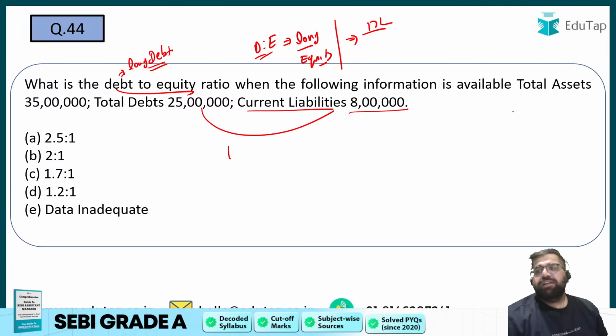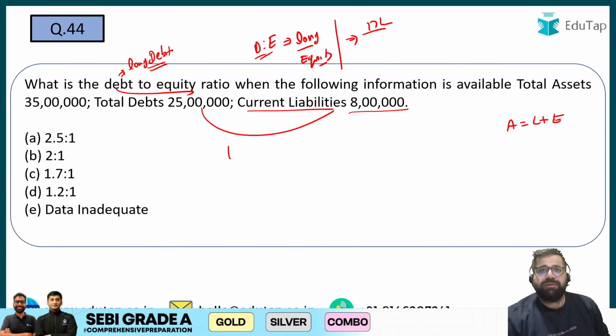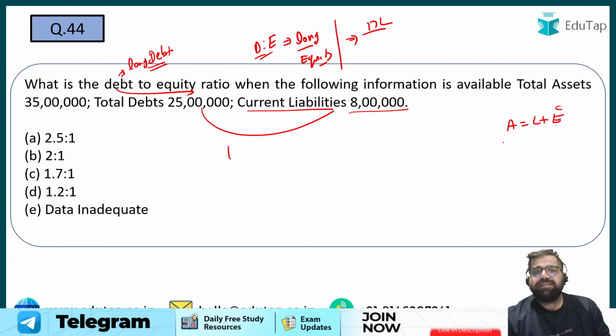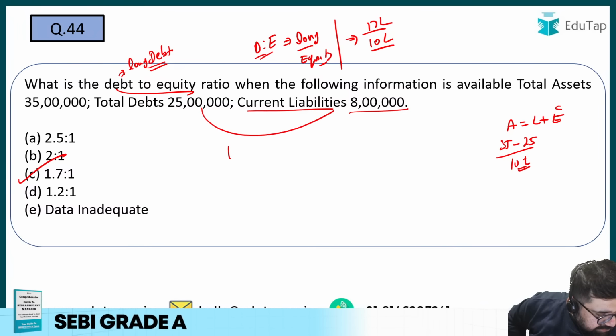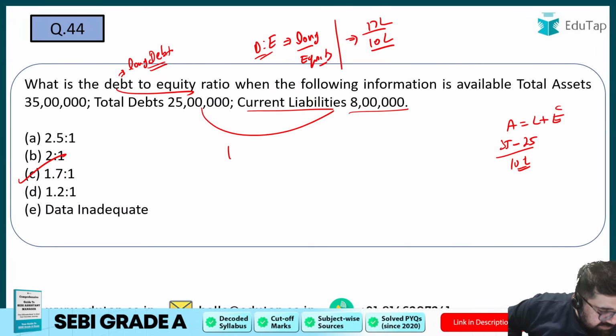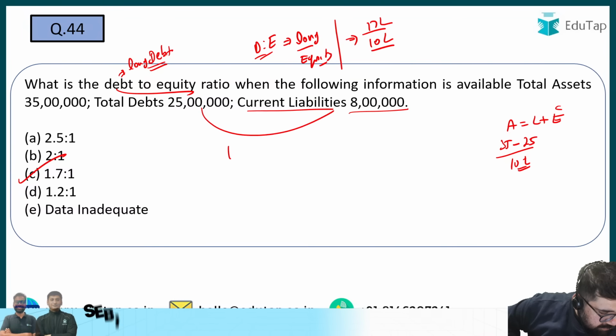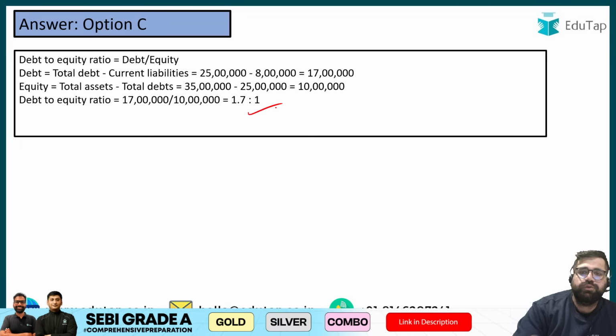Equity you have to identify. Equity you can identify with the accounting equation. Assets is equal to liabilities plus capital. I'm writing capital as equity. Simple stuff. So my asset is given to me as 35. My total debt is given to me as 25. So my equity will come out as 10 lakhs. So 17 lakhs divided by 10. My answer will be option number C. Data inadequate. Wow. Ria is going with A. 25 by 10. Let me see the answer. It's C only, right?